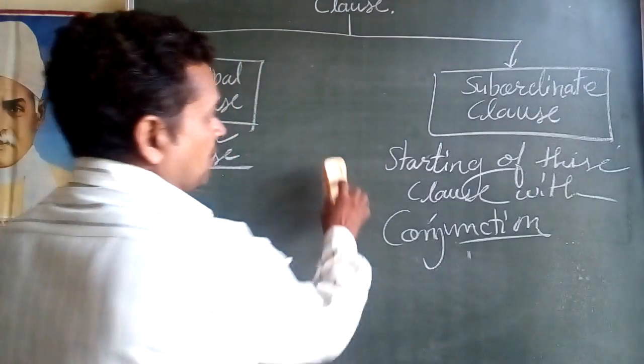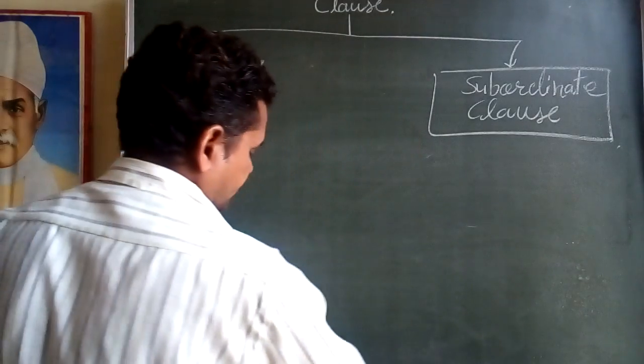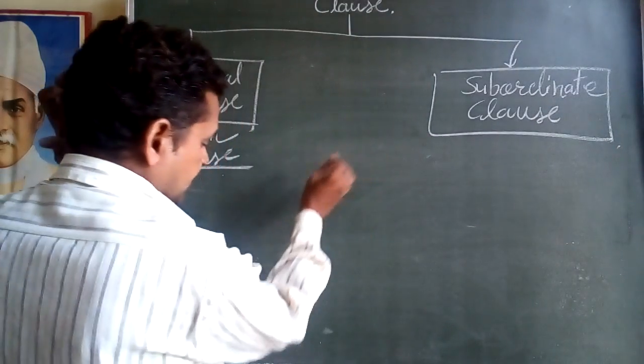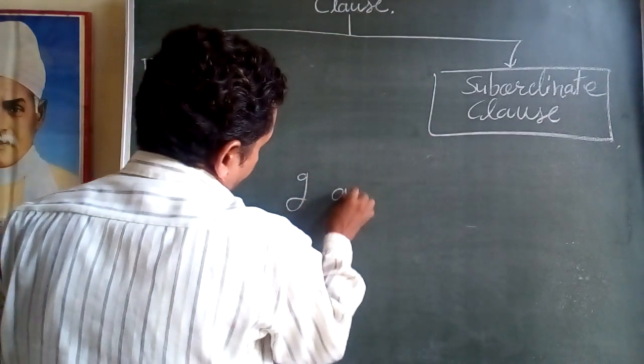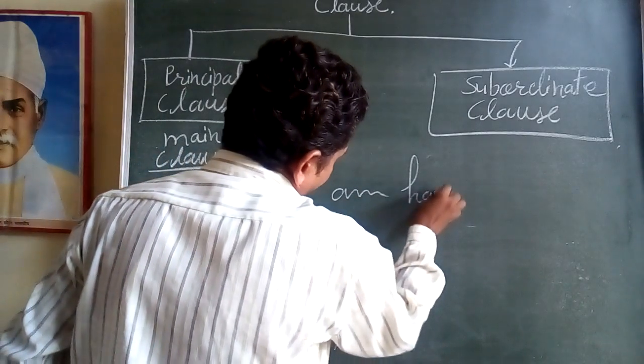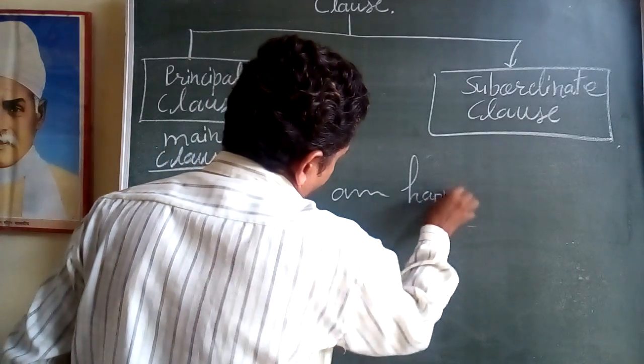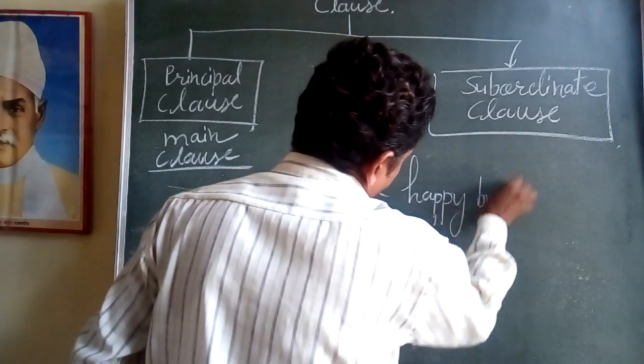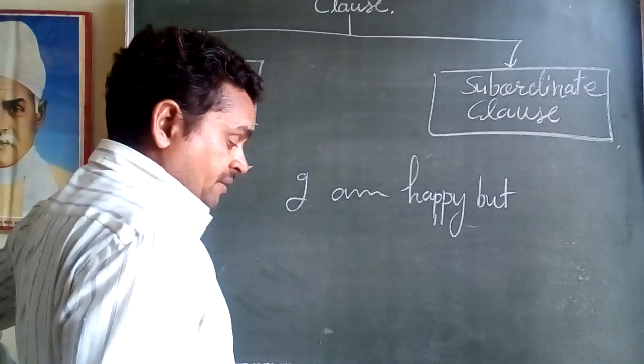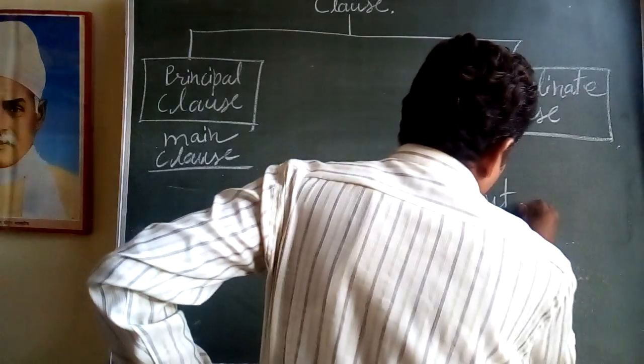There is one example I will explain to you. I am happy. I am happy, but she is sad.